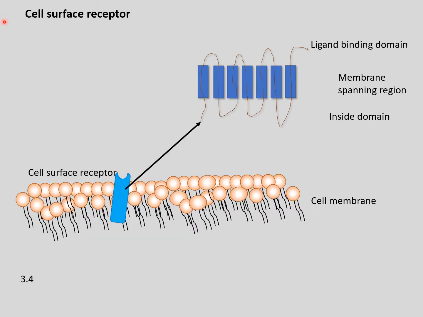Next we'll see cell surface receptors. These cell surface receptors are also called transmembrane receptors, which are found attached to the cell membrane. Here we can see the structure of a transmembrane receptor. These are the ligand binding domains, and these are the membrane spanning regions, which span the cell membrane. The receptor has two ends, one internal and the other an external region. So this is the cell surface receptor.